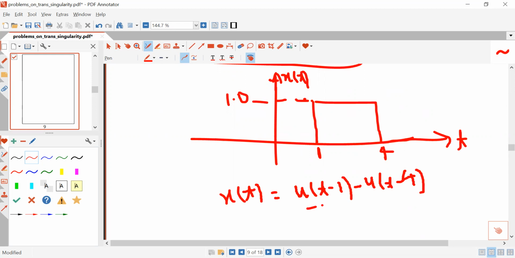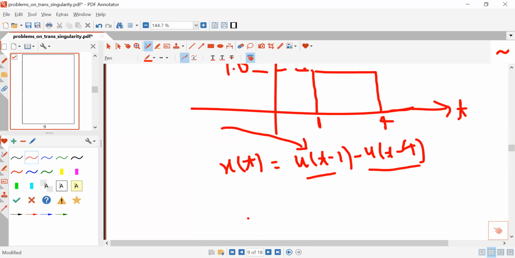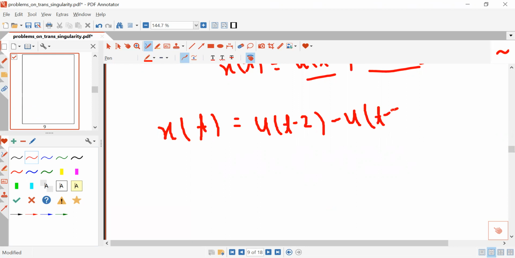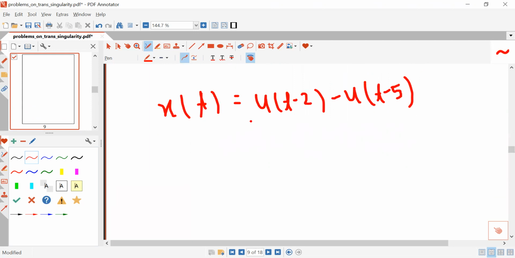So by the use of unit step or shifted unit step, you can easily write the equation for the rectangular pulse or gate signal. This is also called a gate signal. So this is a very important application of the unit step signal. Now you must remember, suppose x(t) is equal to u(t minus 2) minus u(t minus 5), and I am asking you to draw the characteristic of this x(t).